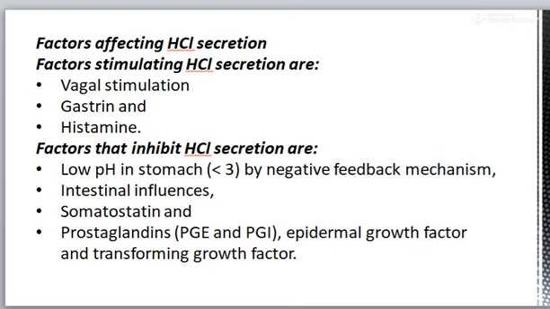Factors inhibiting HCl secretion are low pH in stomach, that is less than 3, by negative feedback mechanism, then intestinal influences, then somatostatin and prostaglandin, epidermal growth factor and transforming growth factor.